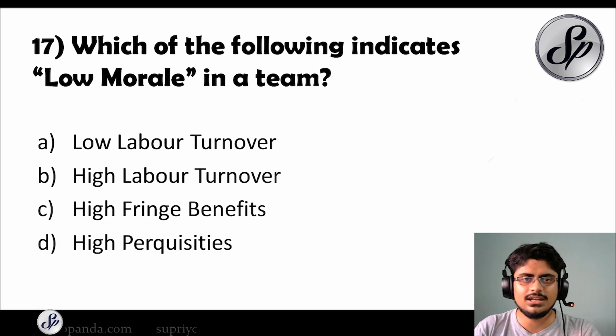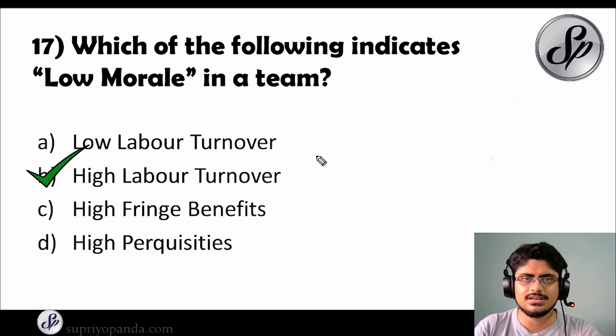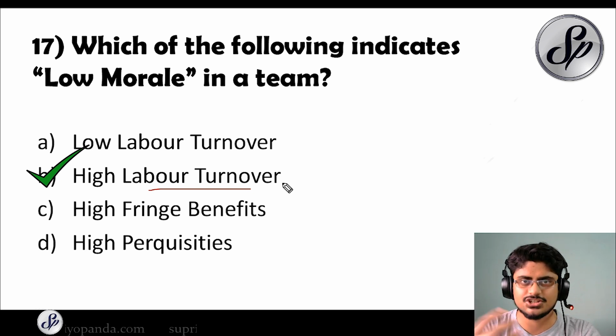Question number 17. Which of the following indicates low morale in a team? So which of these things indicates low morale? The answer is high labor turnover. Now these types of questions you can actually eliminate. See, labor turnover means the number of people in an organization that are leaving as a ratio of the total number of organizational people. So if it is quite high, this means that a lot of labor is being turned over, or a lot of people are leaving. So this means that the morale will be low.